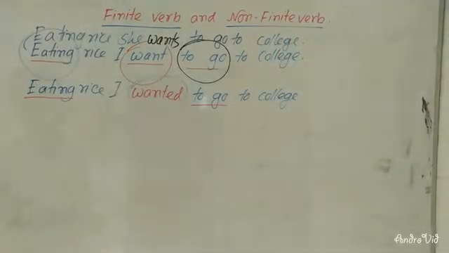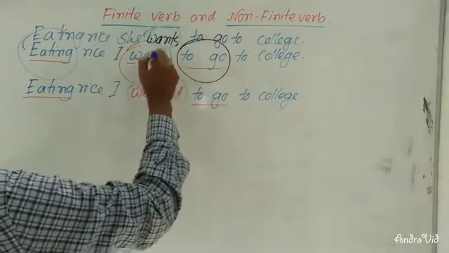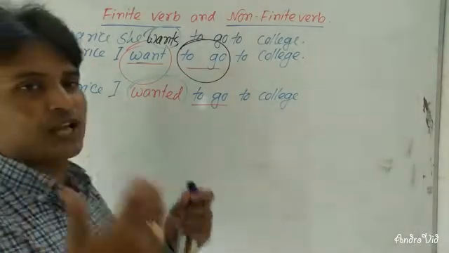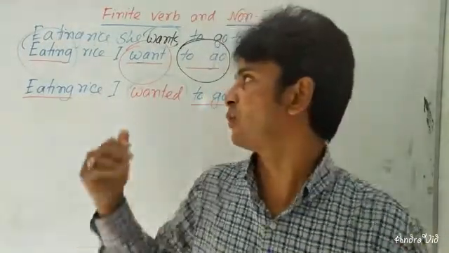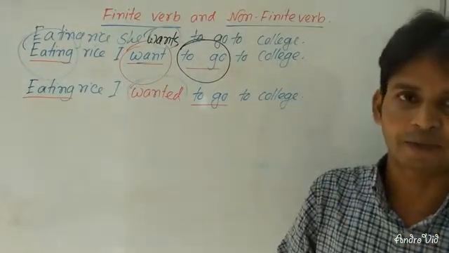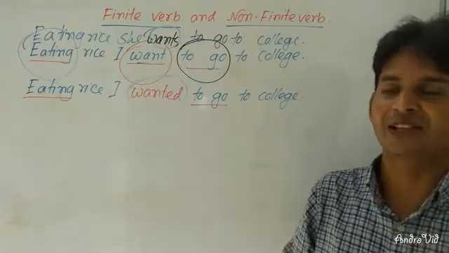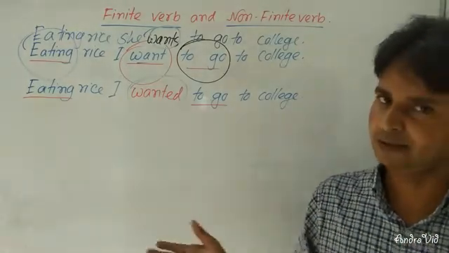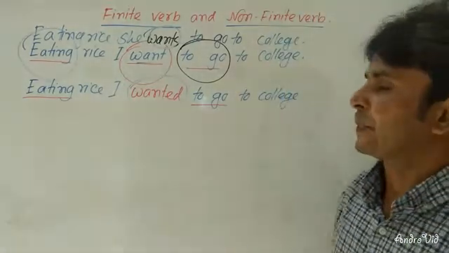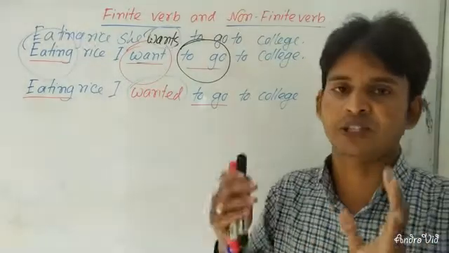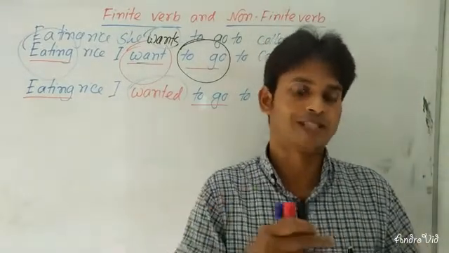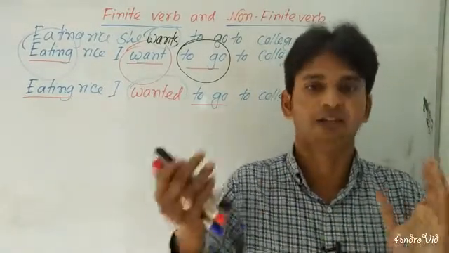Dear learners, here you can see that I have changed only want. So what is the verb which is changed according to subject, person and tense? It is called a finite verb. I am going to repeat it. The verb which is changed according to subject, person and tense is called a finite verb. Clear? I hope it is clear to you.